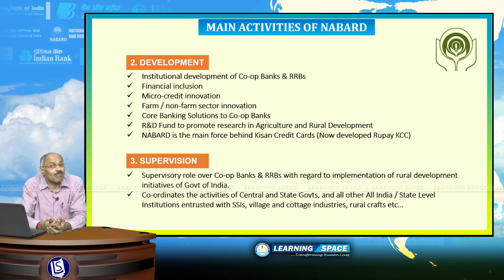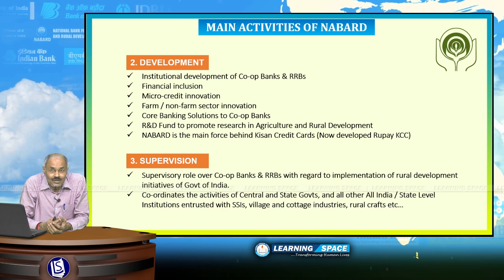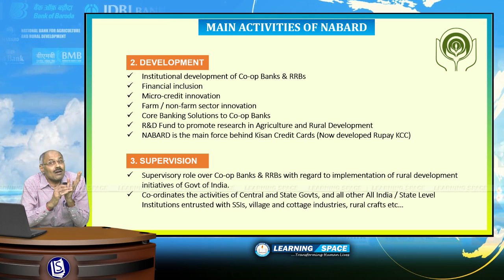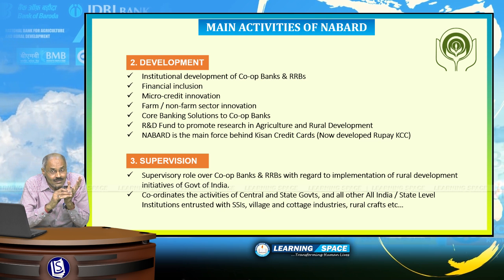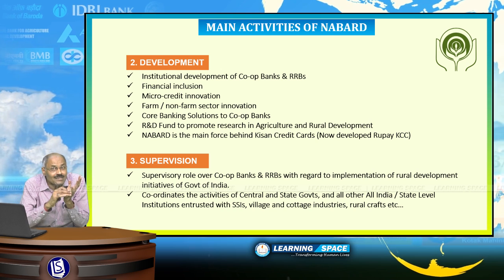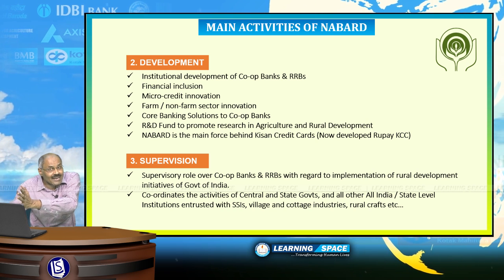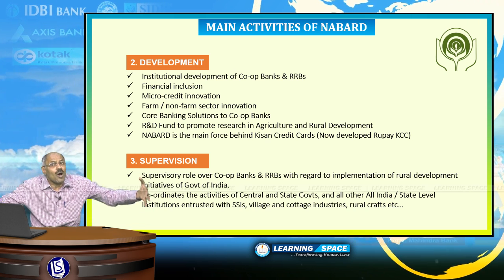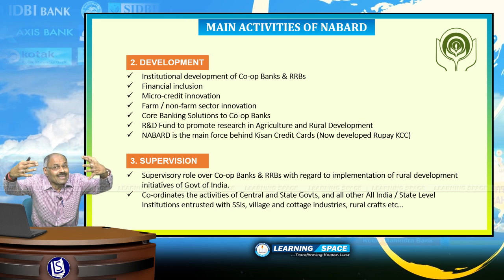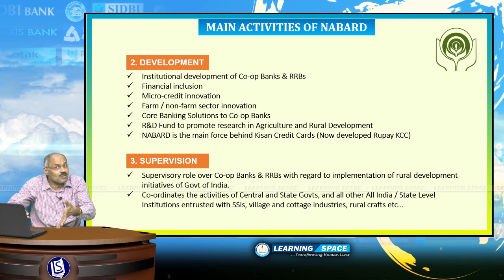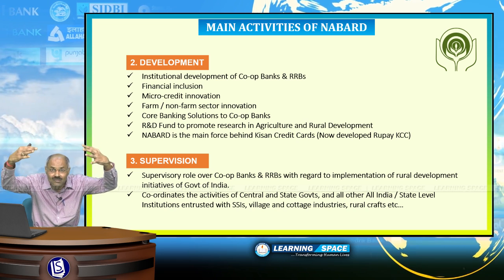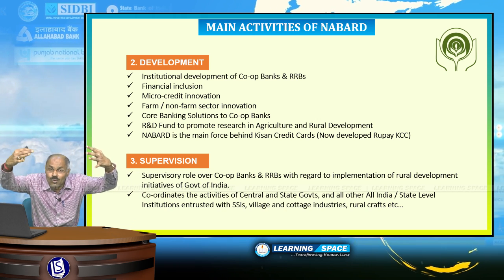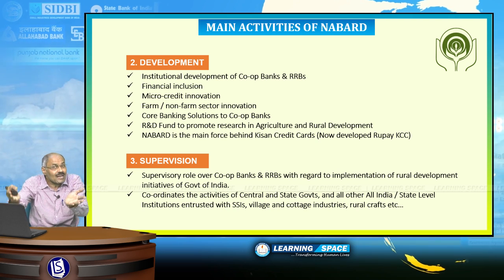And if you look at the development, you should not forget the development of the Kisan Credit Card. Kisan Credit Card was developed by NABARD. That means NABARD is the main force behind the development of the Kisan Credit Card. At the same time, NABARD is now looking at bringing all the cooperative banks into the framework of core banking solutions. Now all the commercial banks are already into core banking solutions. Now NABARD is looking at integrating all the rural banks with core banking solutions. So these are the developmental functions.